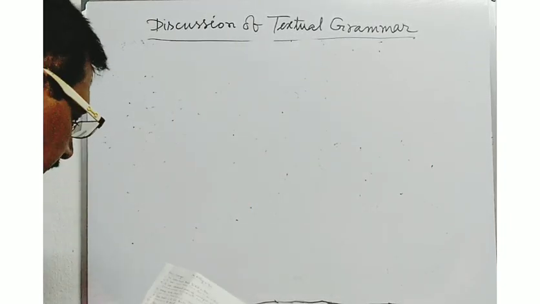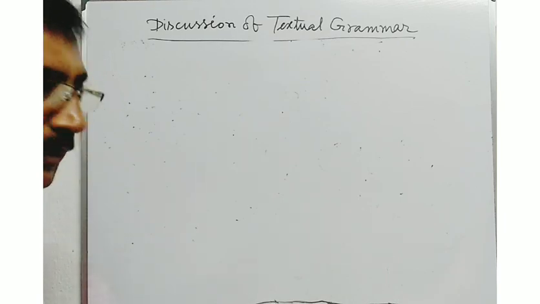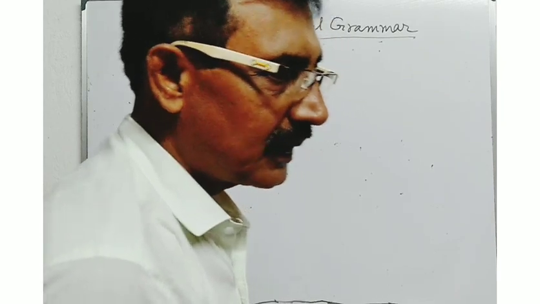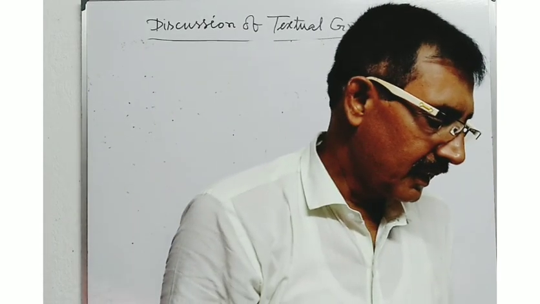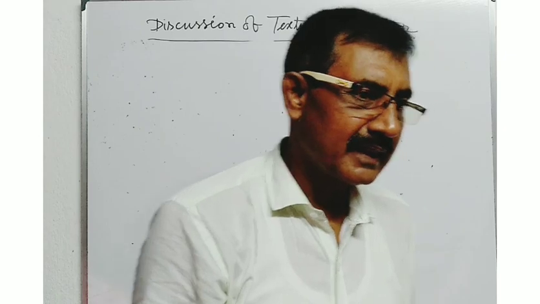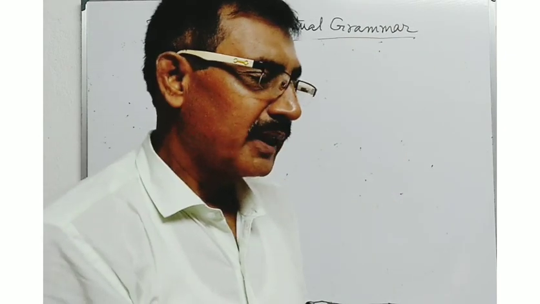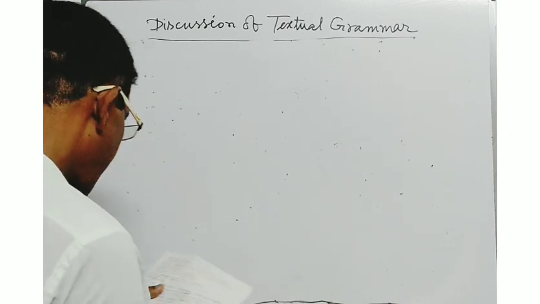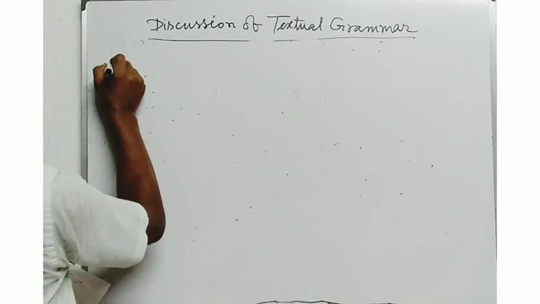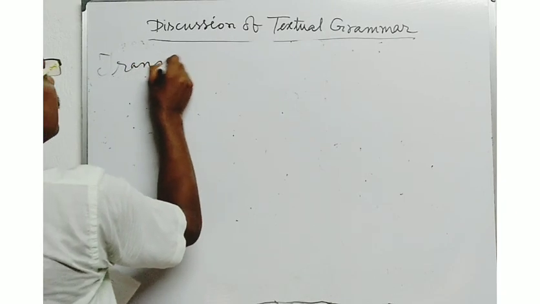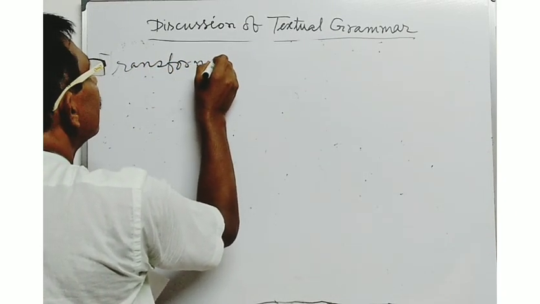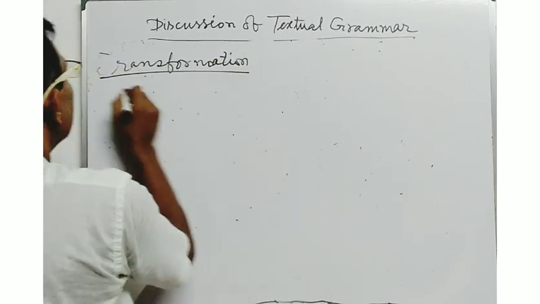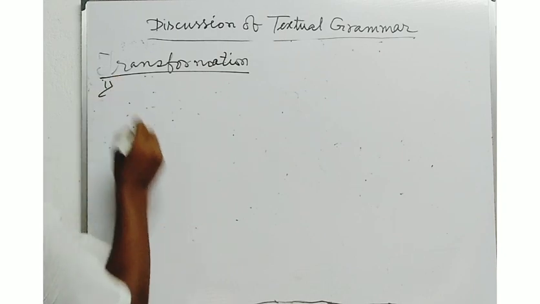Now students, come to the transformation of sentence. It is the grammatical item, the transformation of sentence from the poem On Killing a Tree. Now write down the sentences.